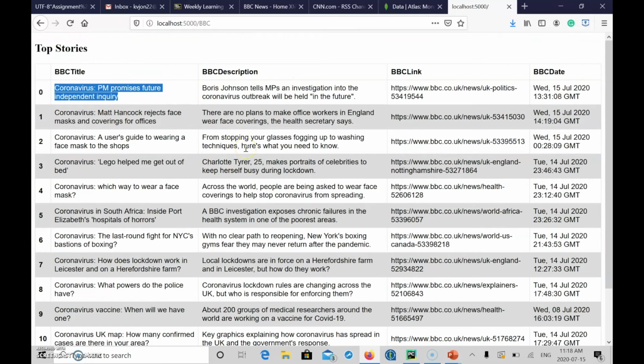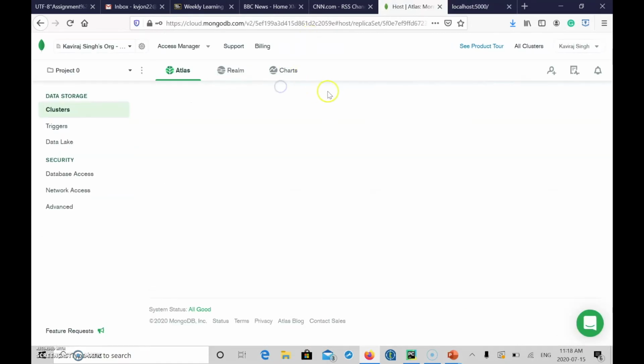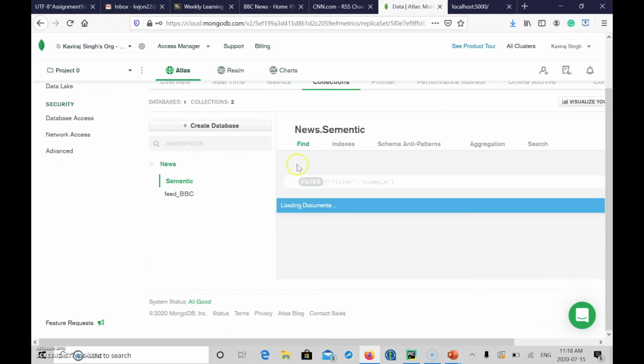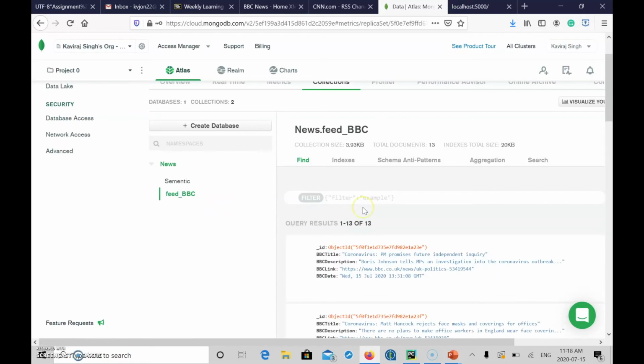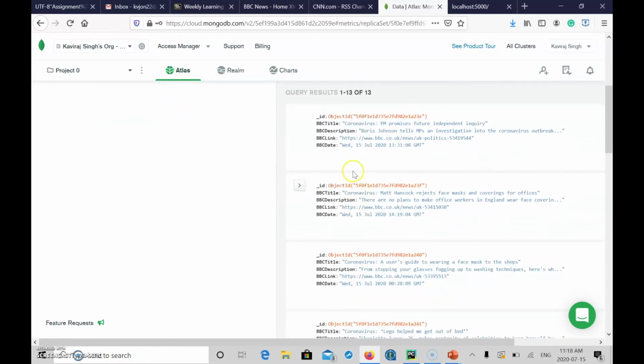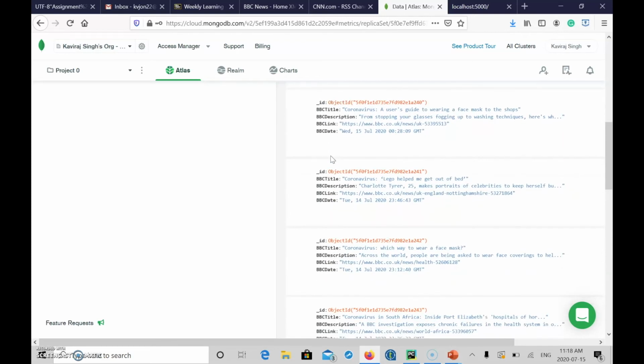And now we'll look whether the data of this data frame is stored in the database of MongoDB or no. We'll quickly refresh this page, just a second. Let's go collection. Yeah, feed BBC News has been collected. This is the collection under the database name News. See, we have the title, description, link, and date stored in our database. And it's been in the structure manner as well. It can handle the non-structured data, but we have created a data frame which is a structured data, and we are storing directly into this one.